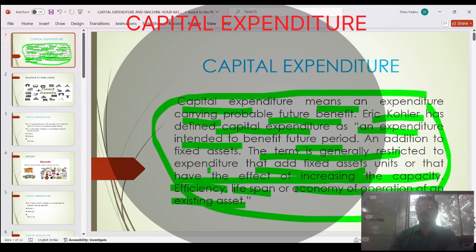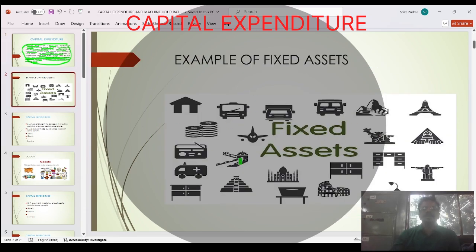Let's see it once again. Kohler defines capital expenditure as an expenditure intended to benefit future periods. In addition to fixed assets, the term is generally restricted to expenditure that adds to the fixed asset unit and has the effect of increasing capacity, efficiency, lifespan, and economic operation of an existing asset. Now see the next one. These are examples of fixed assets: purchase of vehicle, purchase of factory, purchase of machinery. All these pictures show examples of fixed assets.